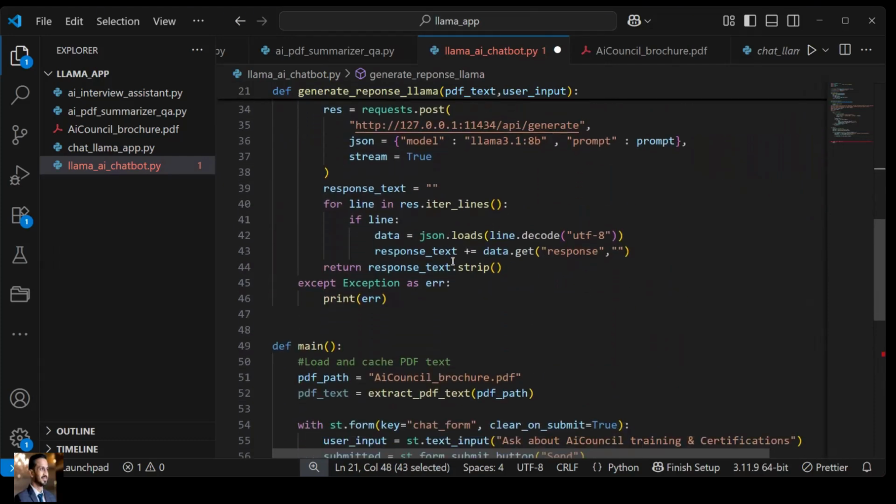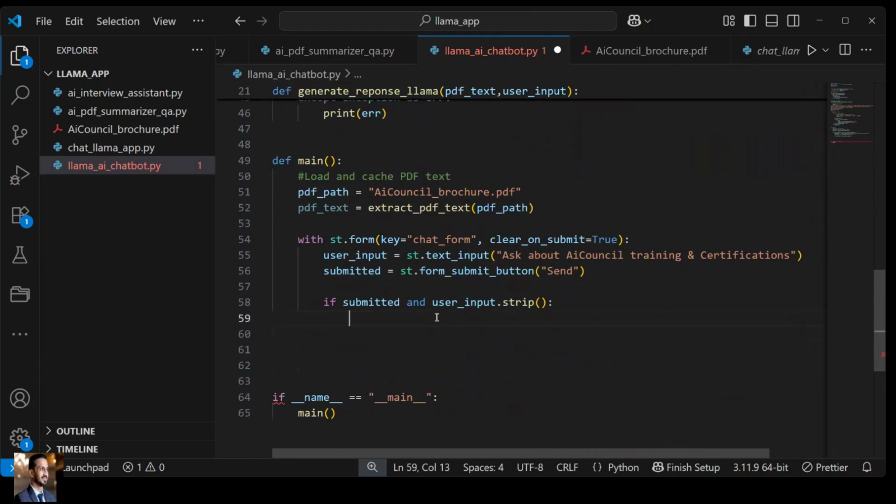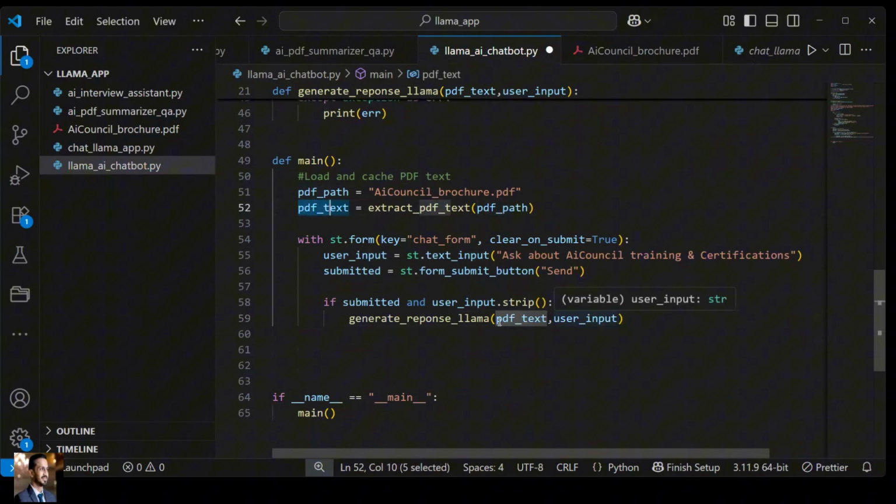All right. So I'll just copy this thing and paste it over here. And this requires two things: PDF text we are already giving from here, user input we are already giving from here. That means this can just give me the answer. Whatever this returns, I will store in the answer, right? This function will automatically trigger LLaMA, and LLaMA will generate the answer and we will get the answer output. All right. Now, once we have the output generated, we can showcase the output over here, right?